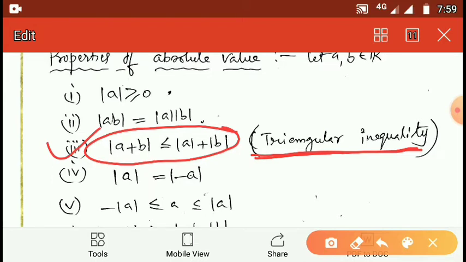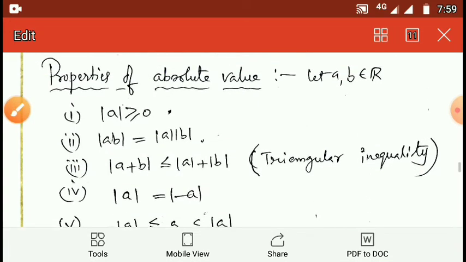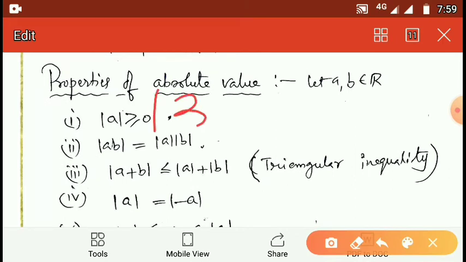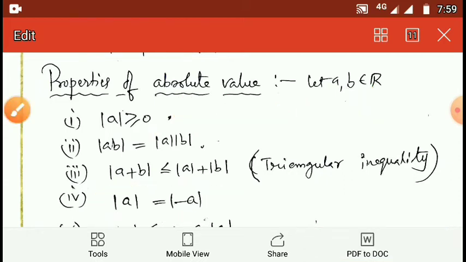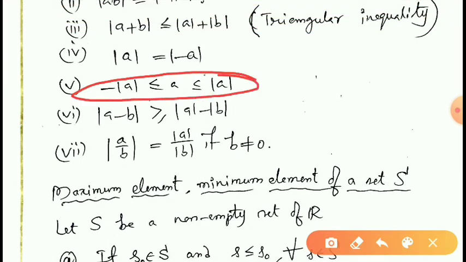And also another property of absolute value, modulus A is equal to modulus minus A. We know that whether A is positive or negative, modulus 3 is equal to 3 and modulus minus 3 is equal to 3. Therefore, modulus 3 is equal to modulus minus 3. Therefore, whether A is positive or negative, we can write modulus A is equal to modulus minus A. And now, always minus modulus A is less than or equal to A, which is less than or equal to modulus A. Therefore, A always lies between minus modulus A and modulus A.